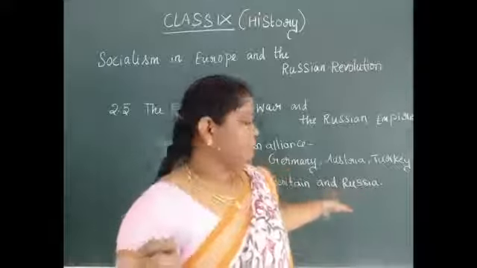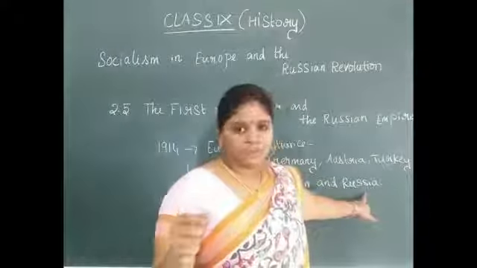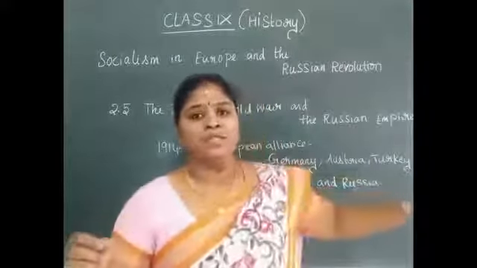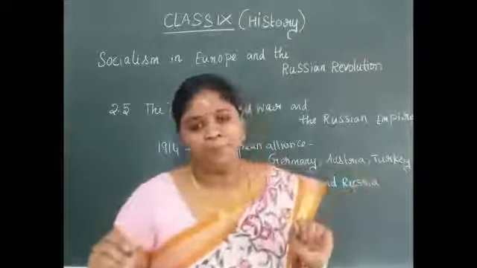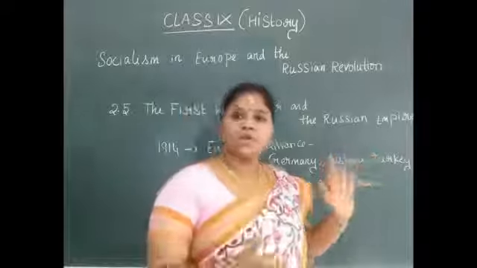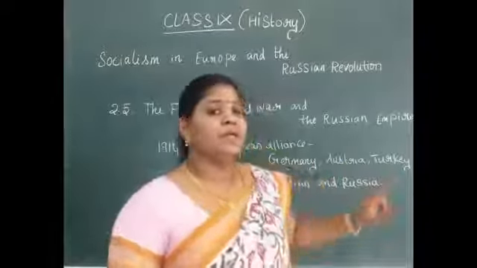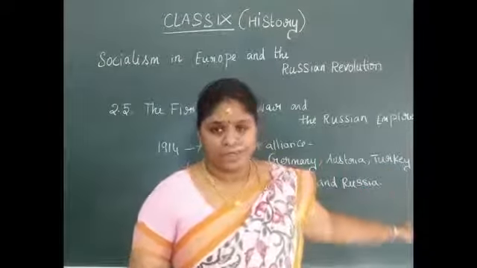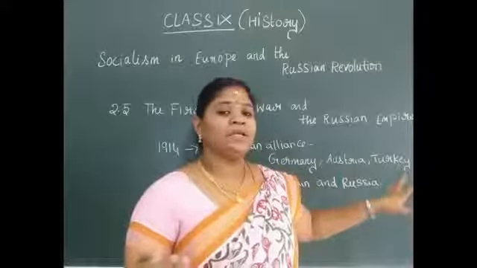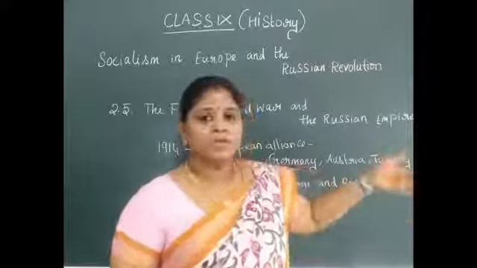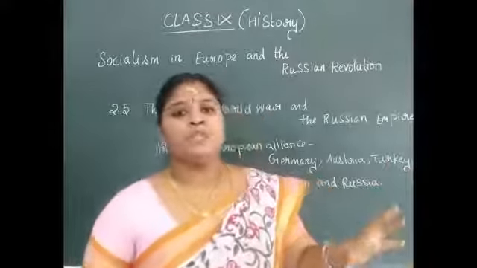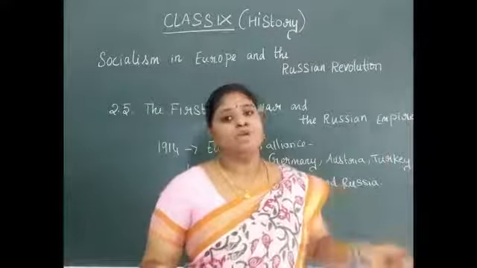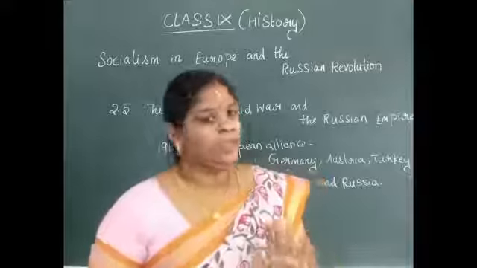Because of this, you can find that Russia lost the war between 1914 and 1917 against Germany and Austria. When it lost the war, it had to get back into its own nation. When it was getting back, it instructed its own workers and army men to destroy the crops and buildings, because they did not want the enemy to survive in Russia. That was their main motive.